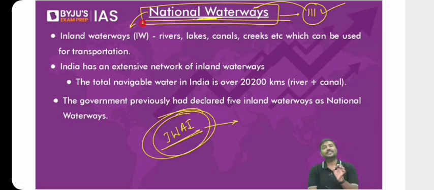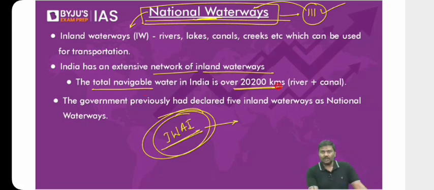Hence, these are called national waterways. So, what is the total length of the waterways network available to us? As of now, the total navigable, meaning usable, length of waterways is around 20,200 kilometers, which includes the length of river waters as well as canal waters that can be used for navigation purposes. Now, apart from this, please have a look at the other points as well.